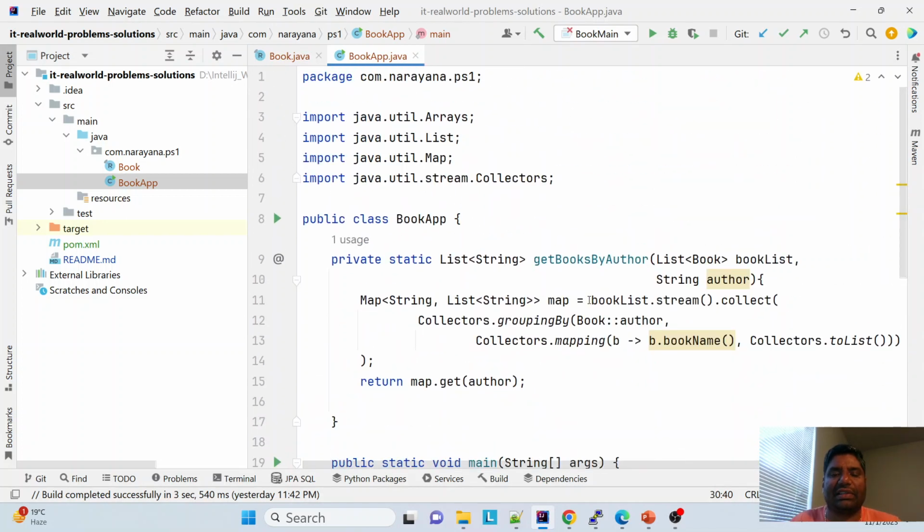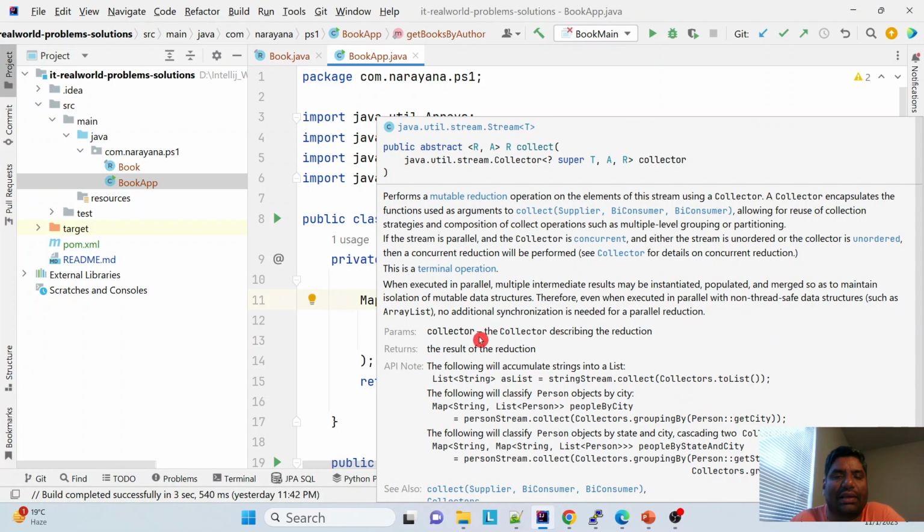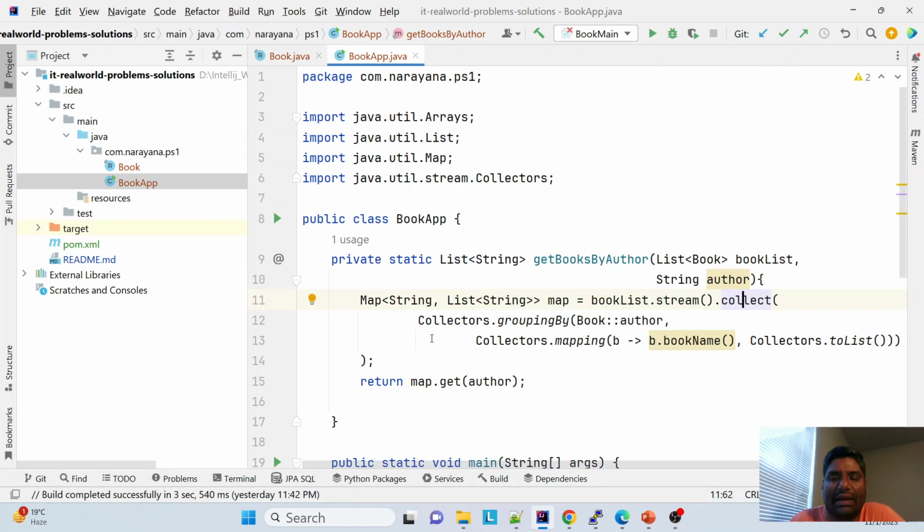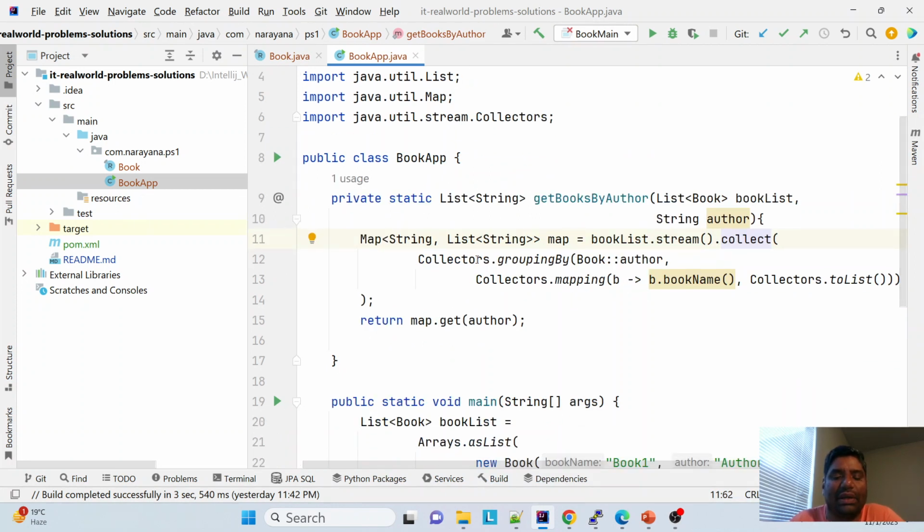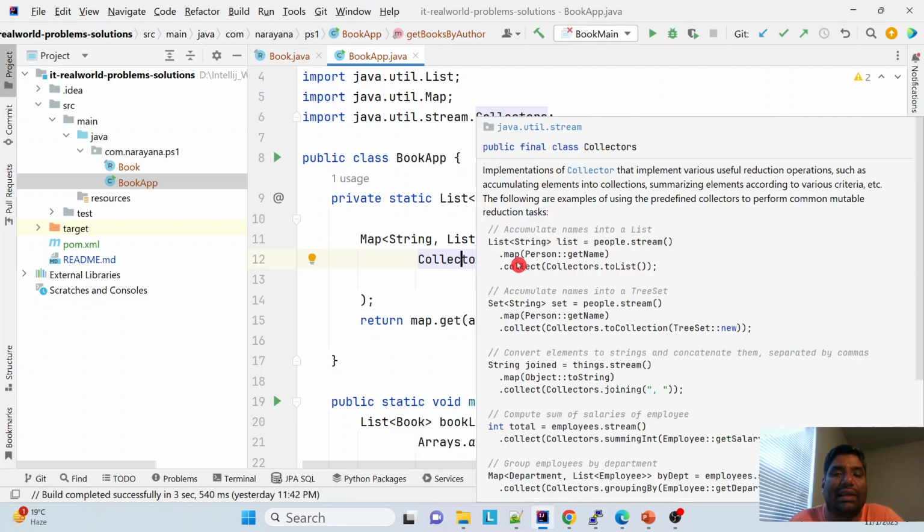So this is the magic trick of turning a book list into a stream, then collect. The collect has a variety of signatures, and you need to understand the API. You can see that everything is solved in a couple of lines in real time.